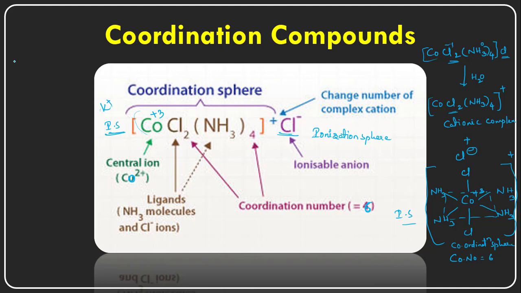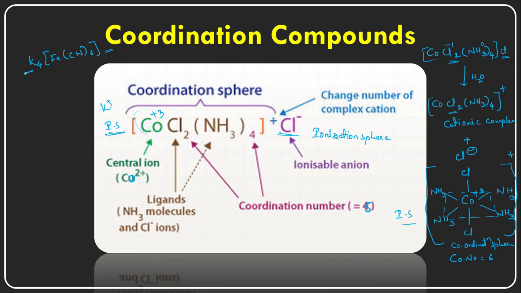I will take one more example, that is K4[Fe(CN)6]. This is the complex we can take. And here there is the ionization sphere, and this is the ionization sphere. But here the potassium ions are there. Which side are they on? The left side of the square bracket, right?